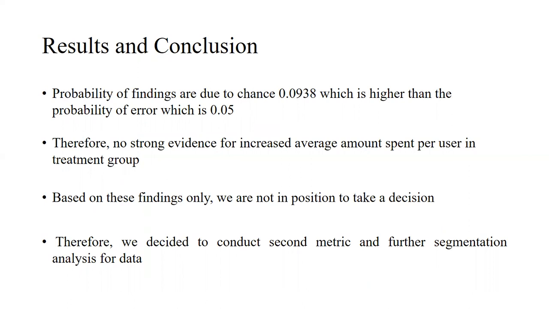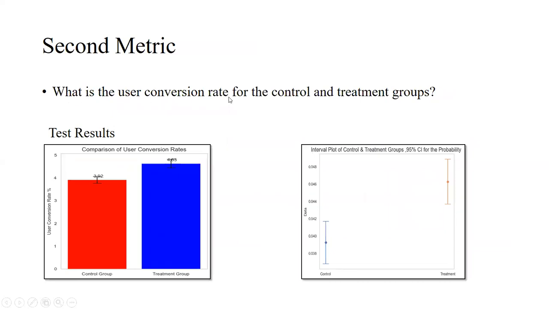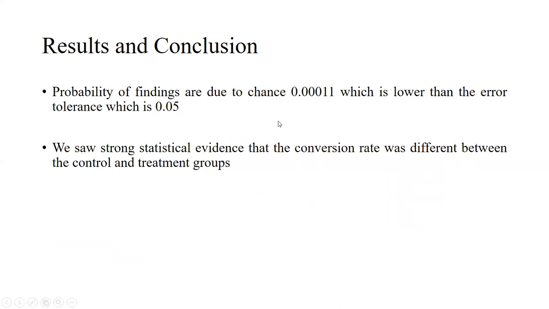So we decided to conduct another A/B test for a second metric and did further segmentation analysis of the data. Our second metric was the user conversion rate for the control and treatment groups. Clearly, as you can see, there is a significant difference in the bar plot and the interval plot here, and statistically also the same. The probability of findings due to chance is 0.0001, which is lower than the error tolerance here. We saw strong statistical evidence that the conversion rate was different between the two groups.